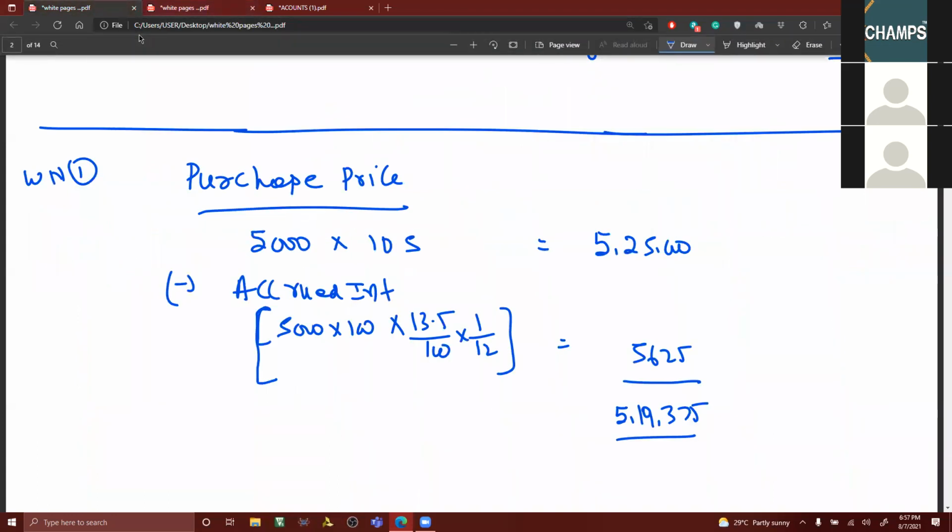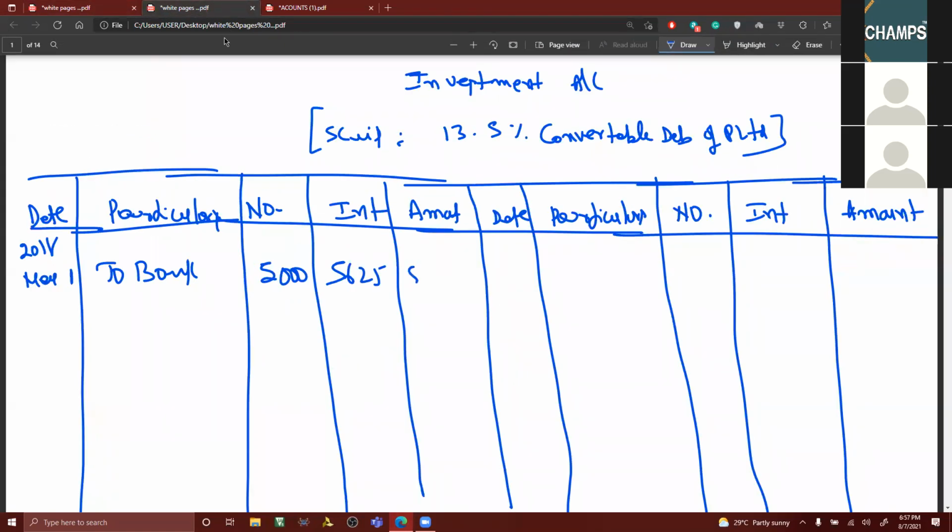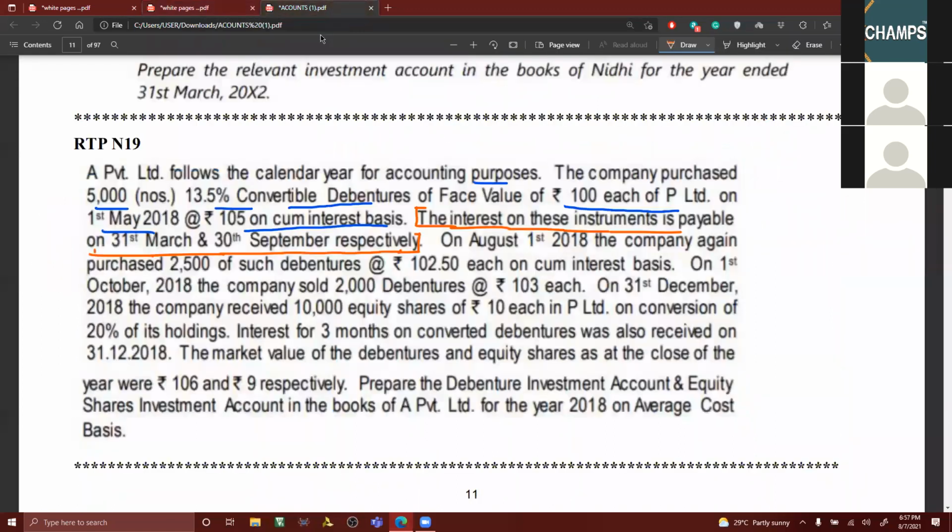What is accrued interest and what is the amount? 5,19,375 is the cost column. I think this is a similar routine point; there is nothing new in this. Then this is completed. On 1st August, the company again purchased 2,500 such debentures at the rate of 102.50 each on cum-interest basis.